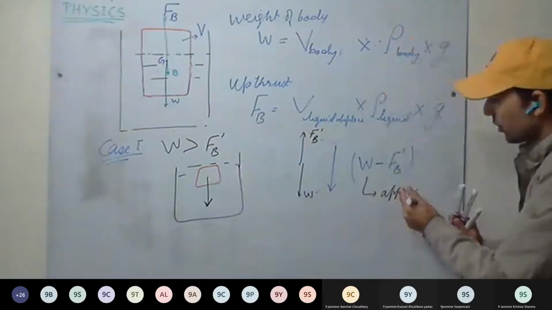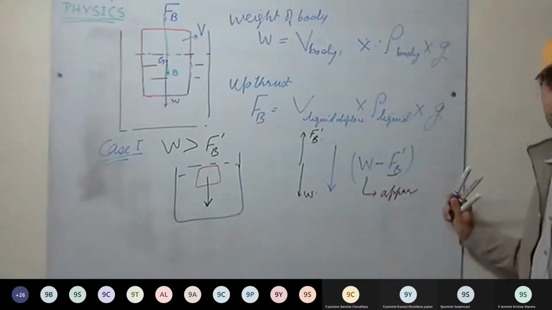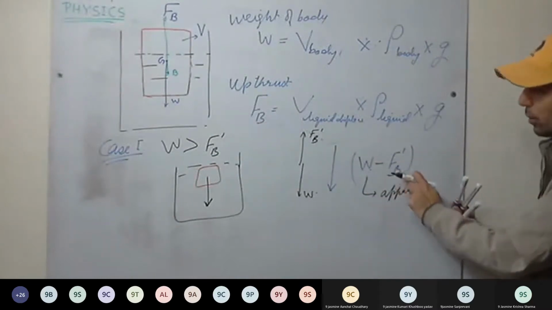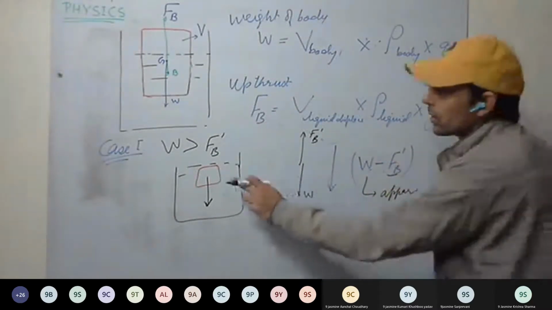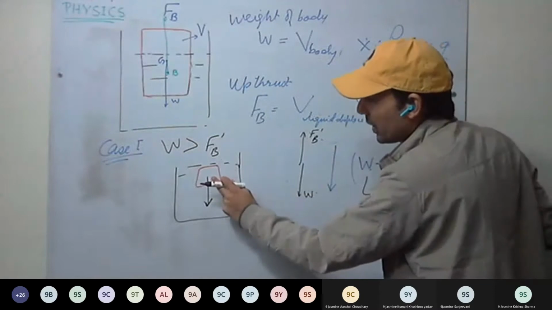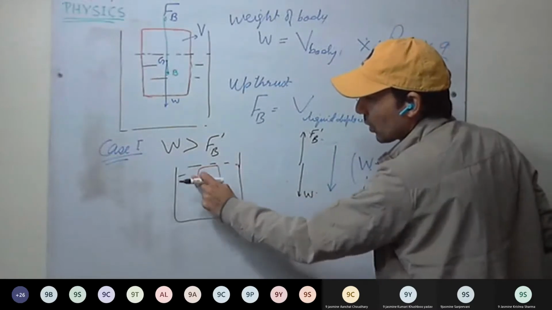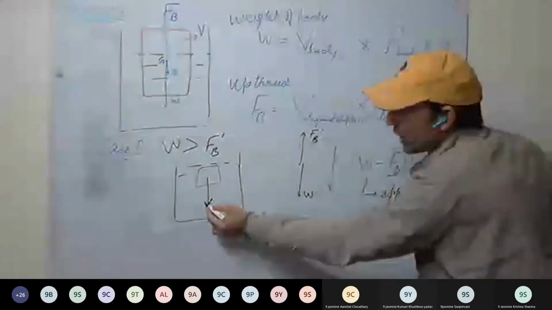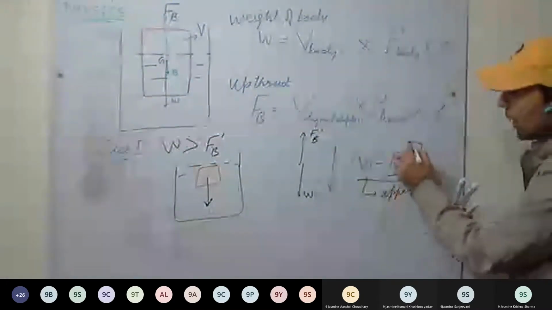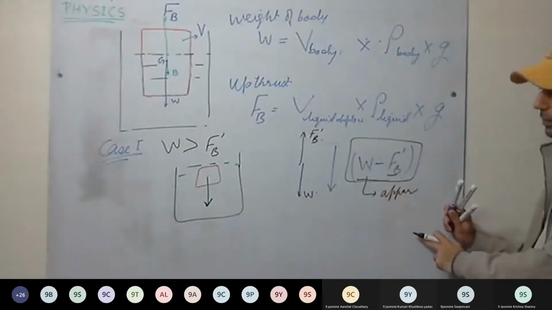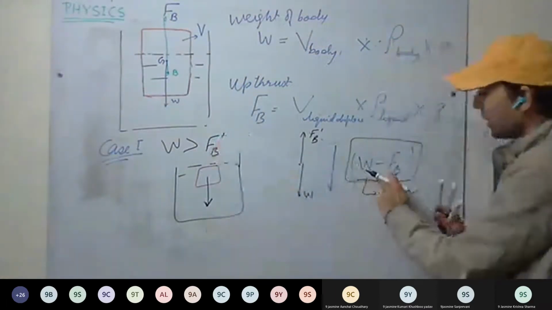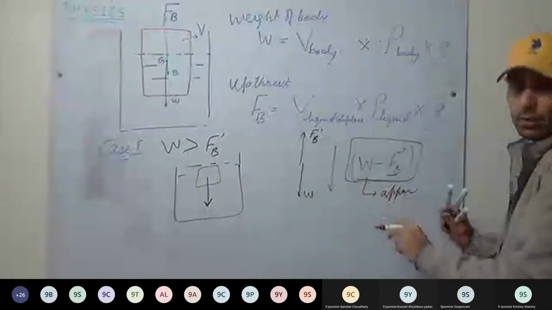Its apparent weight will be W minus FB dash. Weight has decreased by buoyant force. So we will experience this solid to be of less weight because of buoyant force. With this force, it will be sinking down.